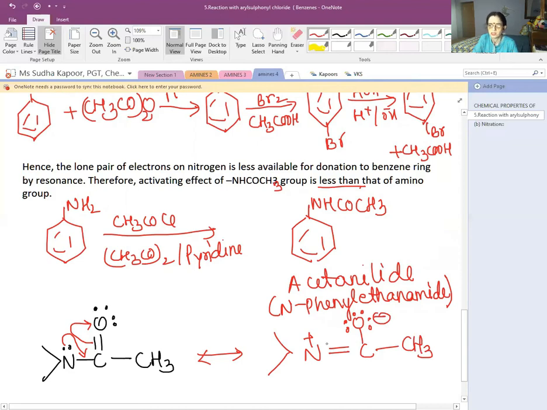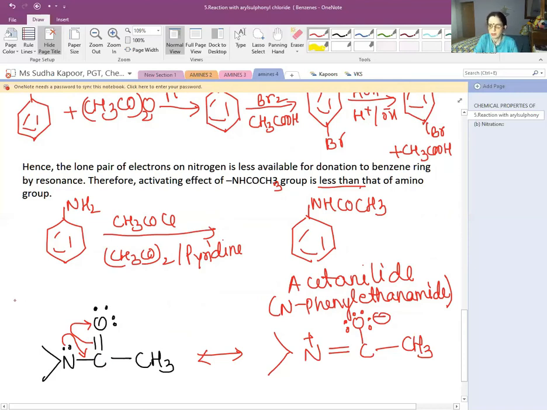So what you are seeing here is that the resonance results in making the lone pair available towards the CH3CO group, and this results in decreasing the activity of the aniline part. Otherwise it would be forming the 2,4,6-tribromoaniline structure.